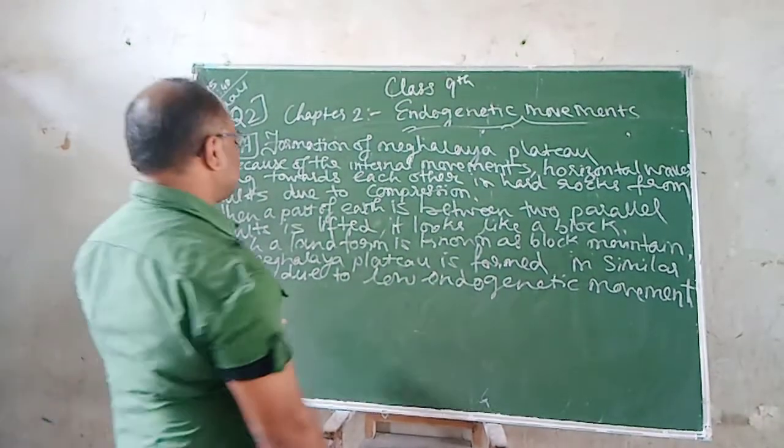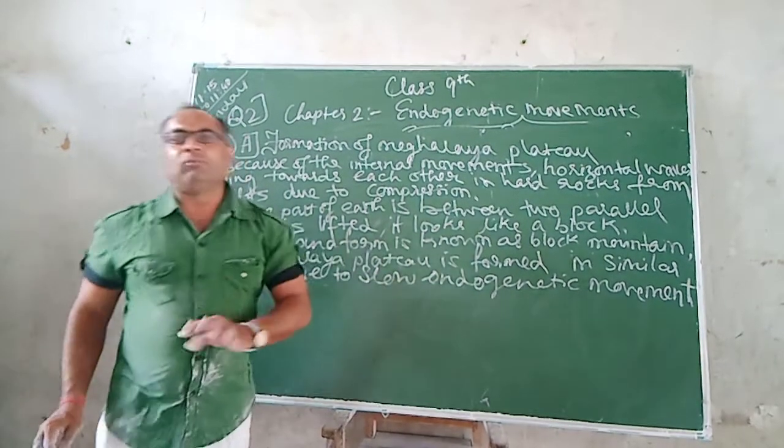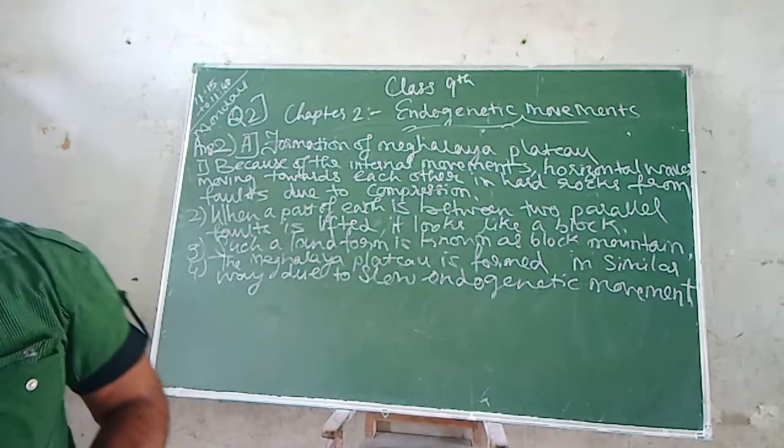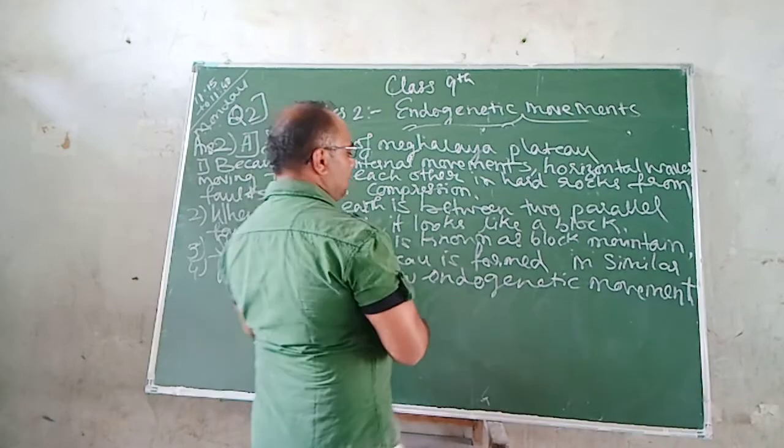You can write down slow, due to slow endogenetic movement.